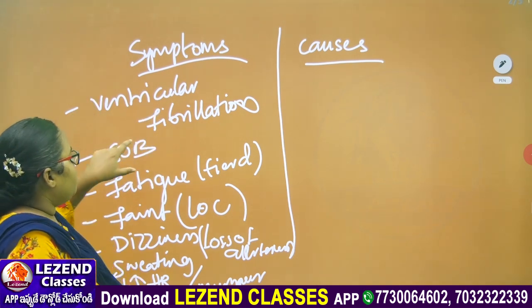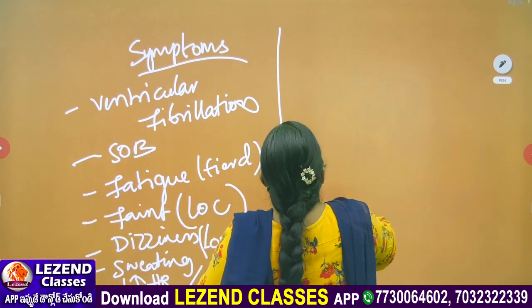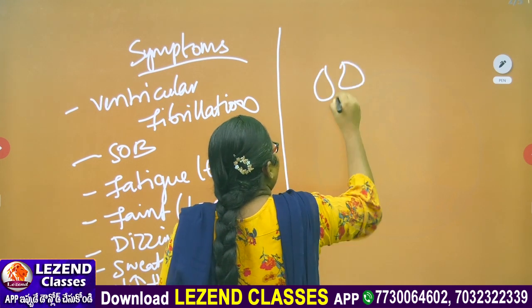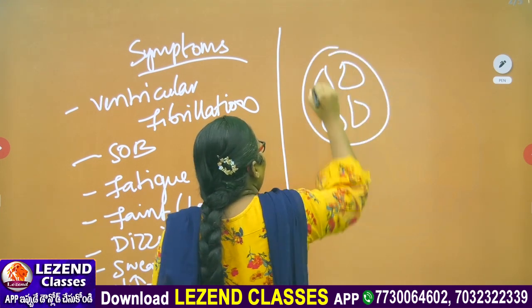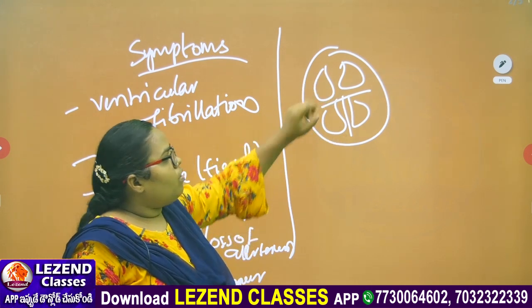Ventricular fibrillation means there will be no coordination within the ventricles and with the auricles.